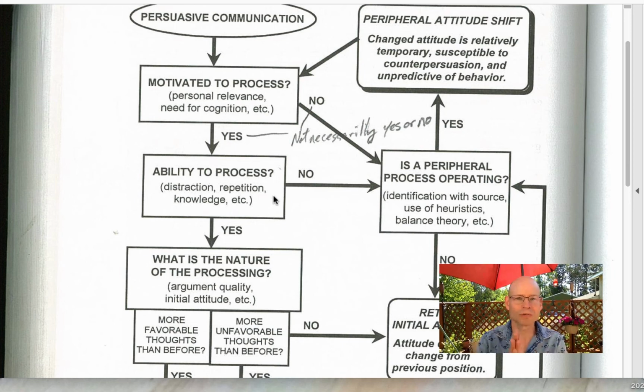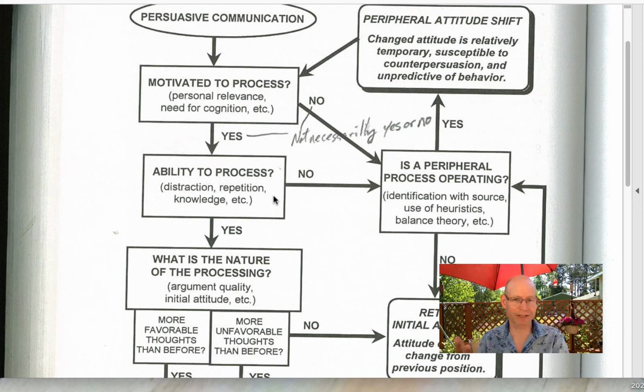So, two criteria for being able to process the central route, to be able to really elaborate. The motivation: is it personally relevant, or other factors? Do you have the ability, whether it's circumstantial or internal? Do you have that knowledge? Maybe you don't even have critical thinking skills.